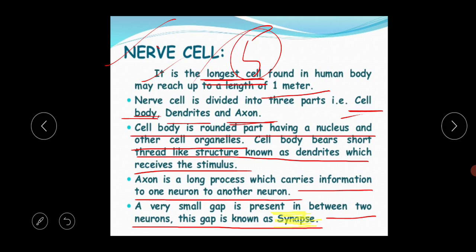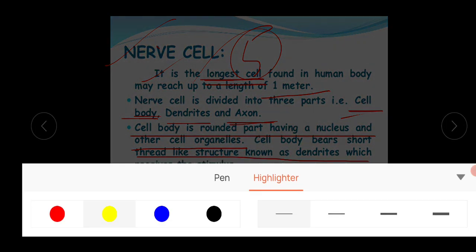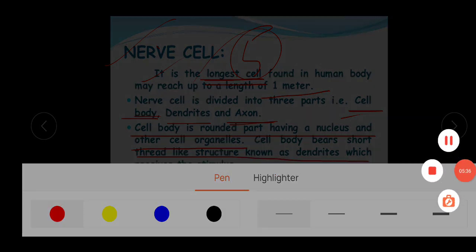So what is the basic function of the synapse? A very small gap is present between the neurons. This gap is known as the synapse. I am highlighting this synapse portion. This synapse is very important for your 1 mark question. So what is the basic definition of synapse? I am repeating again: the junction between two neurons is called the synapse. So this is your neuron structure.